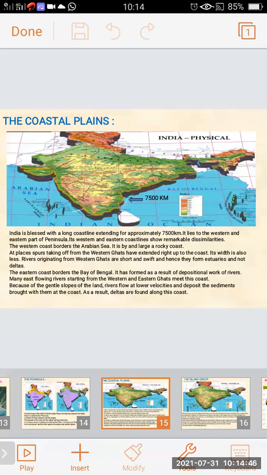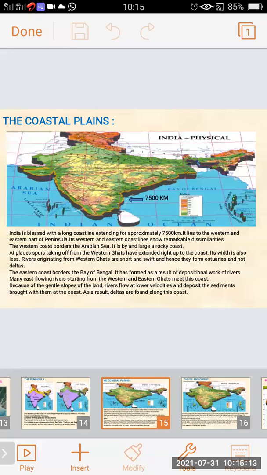The eastern coast borders the Bay of Bengal. Now we will see the eastern coast. It has formed as a result of the depositional work of rivers. Due to the depositional work of rivers, it is formed.